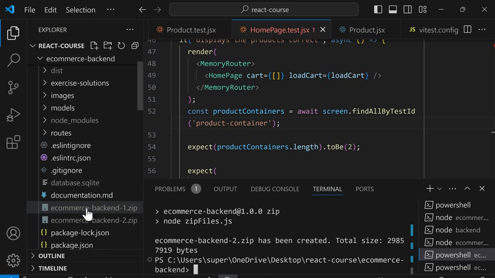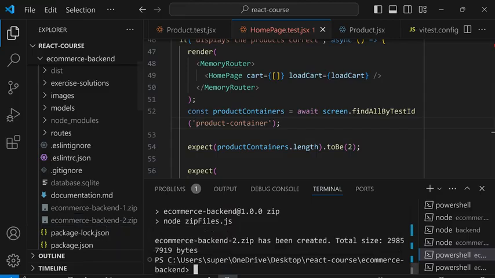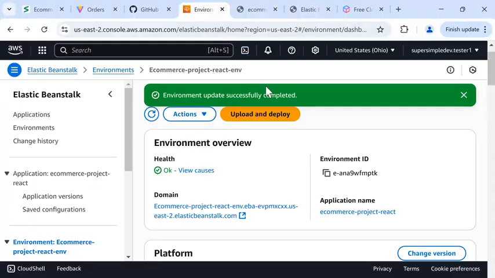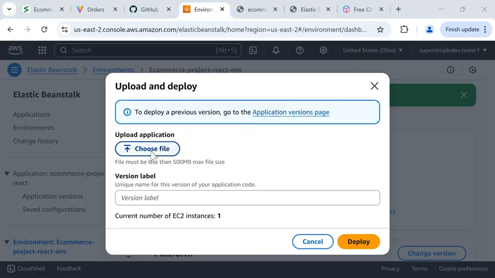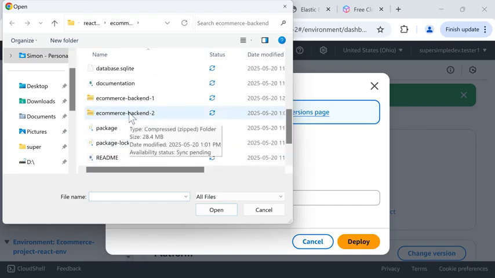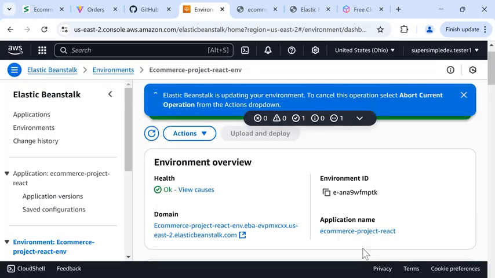So this will create another zip file, but with our front-end code inside. And now we just need to upload this to Elastic Beanstalk. We'll go back to the browser and open Elastic Beanstalk, and we'll click Upload and Deploy. And we'll choose a file, and this time we'll choose the second file here. And click Deploy. And we'll wait a few minutes for this to complete.